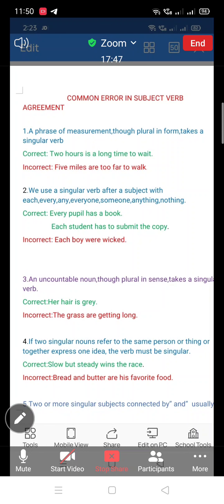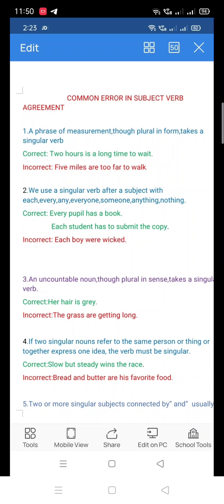Okay. Now go to the next one. Ma'am, one more common example. Yes, you can ask if you have any confusion. Ma'am, please take one more common example. For which rule? Number 4. Okay.